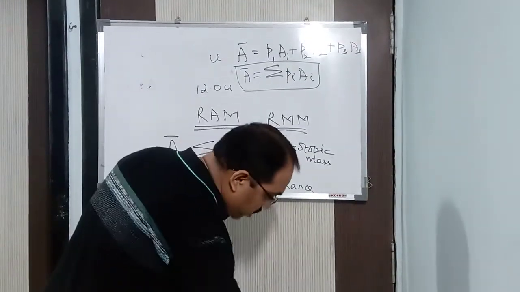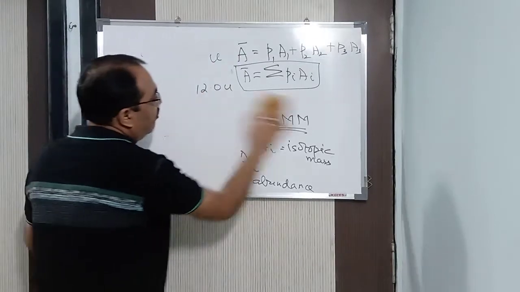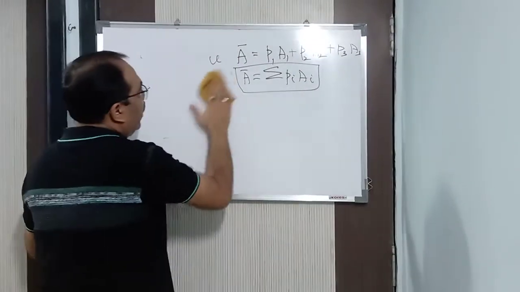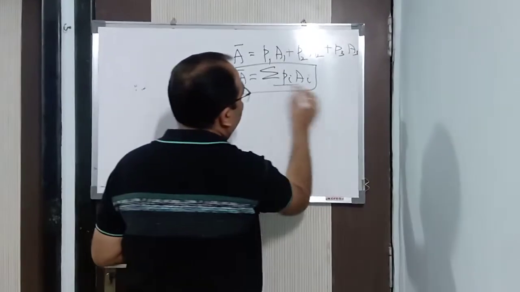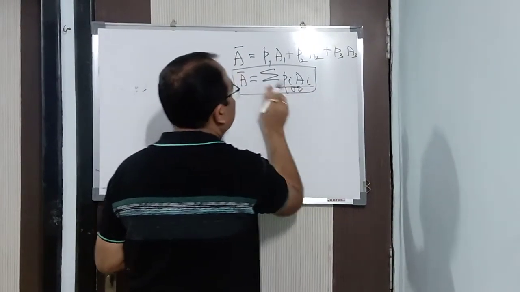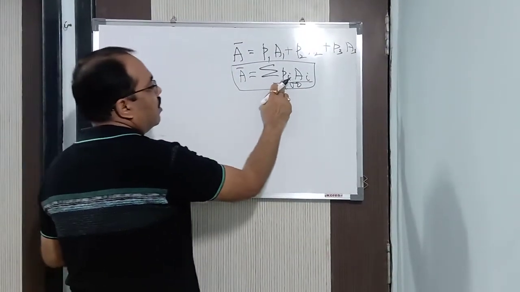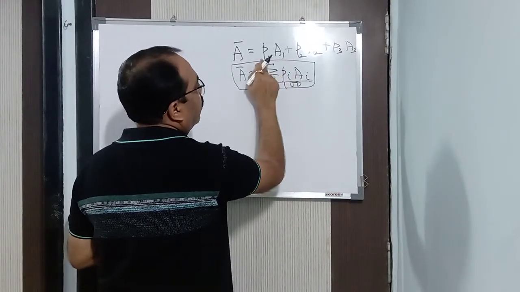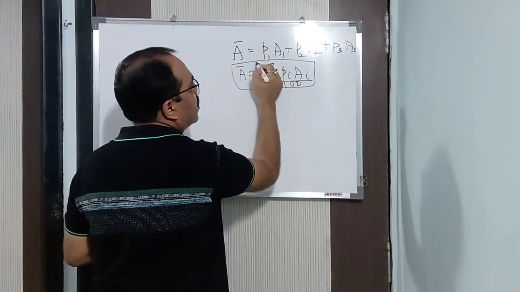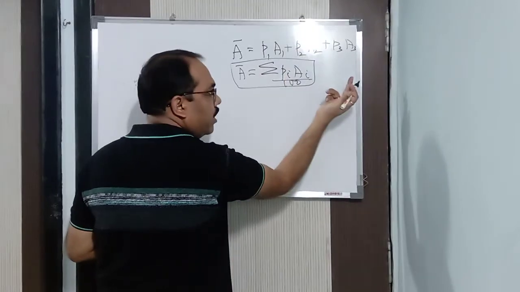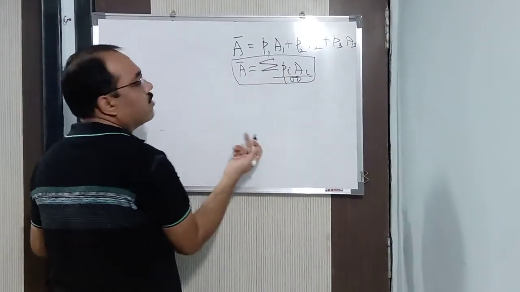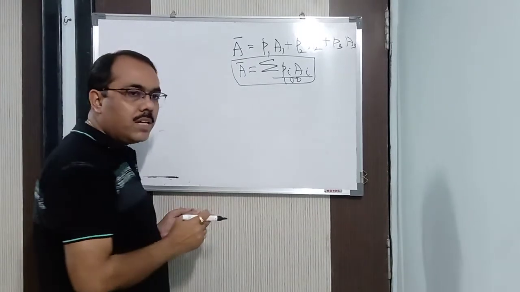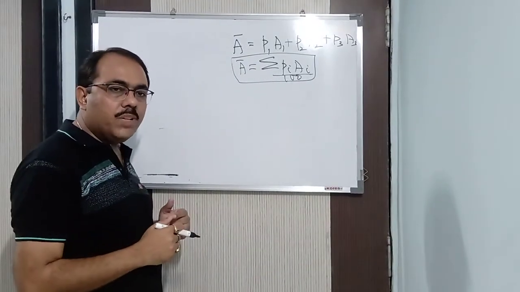Now you say, sir, the percentage abundance is not given, the fractional abundance is given. Fractional means what? Same thing, we divide by 100. In case of percentage abundance, what will you do? Summation of Pi into Ai by 100. Why 100? Because when I say 30%, it is 30 by 100. When I say 40%, 40 by 100. Now, when you divide 30 by 100, how much is it? 0.3.